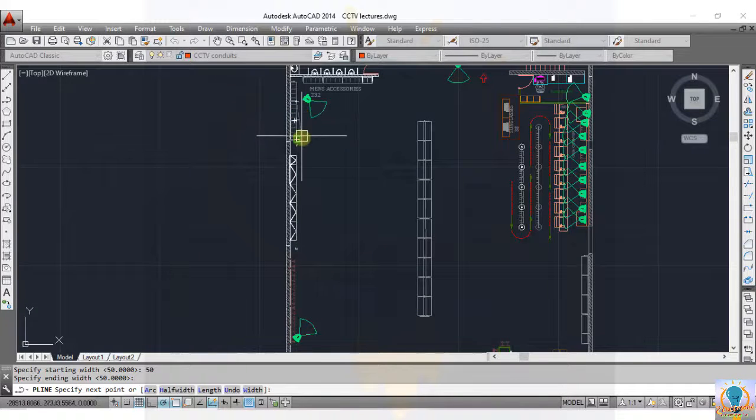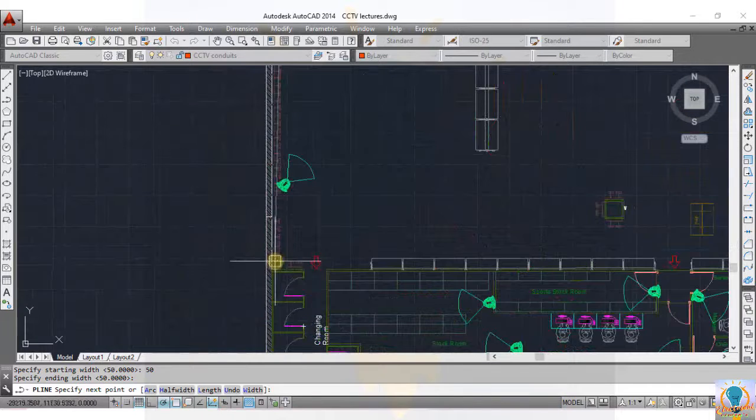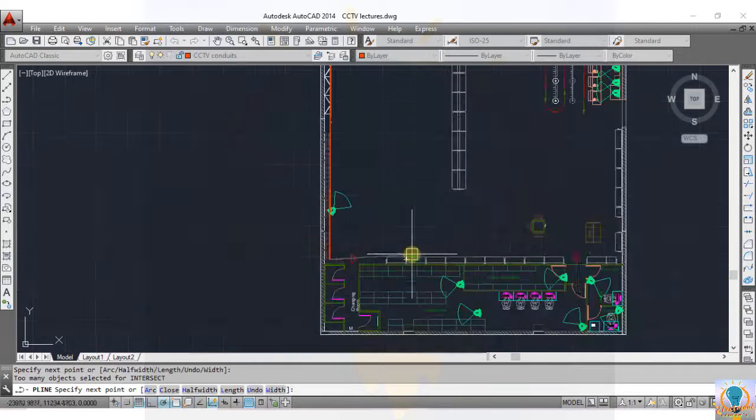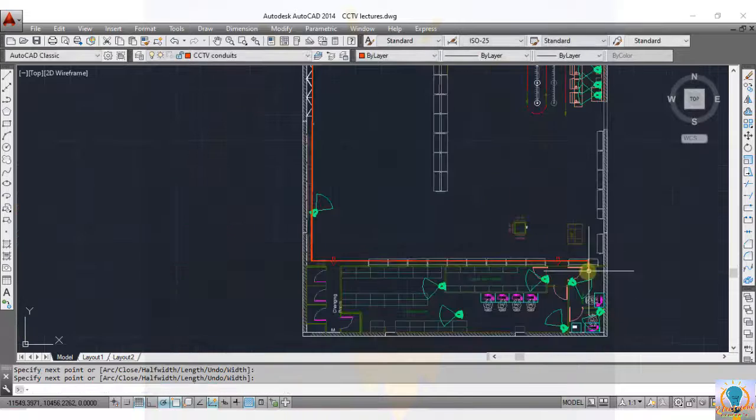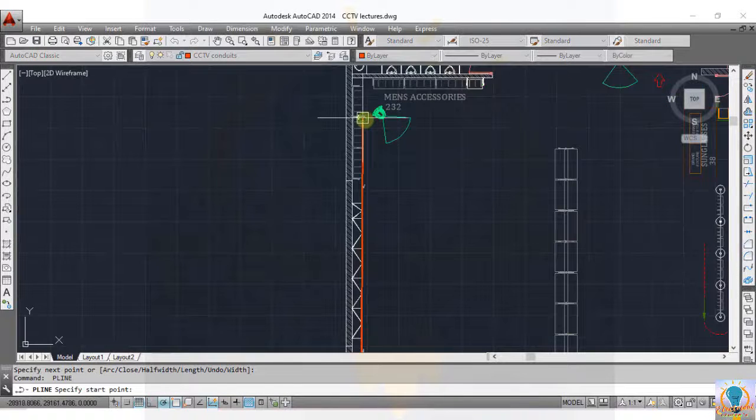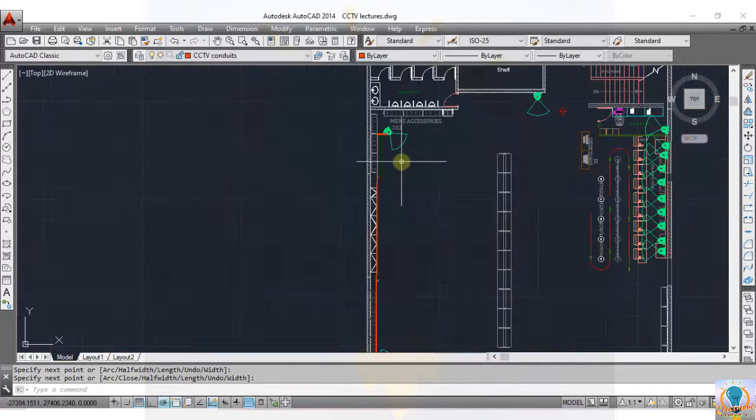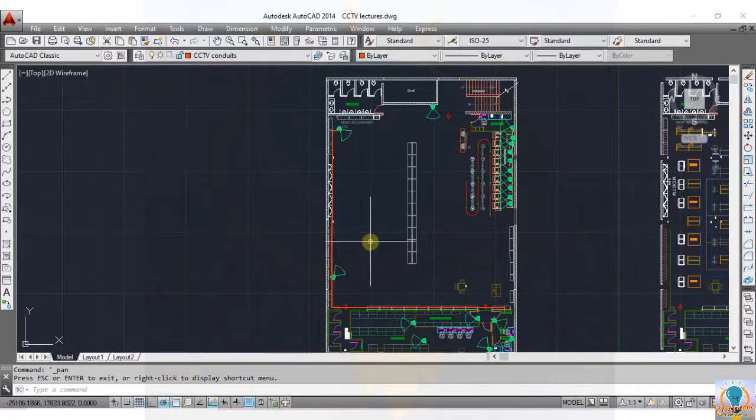Okay, so here I am taking this value as 50, then draw. Okay, so this is the route for the conduit.